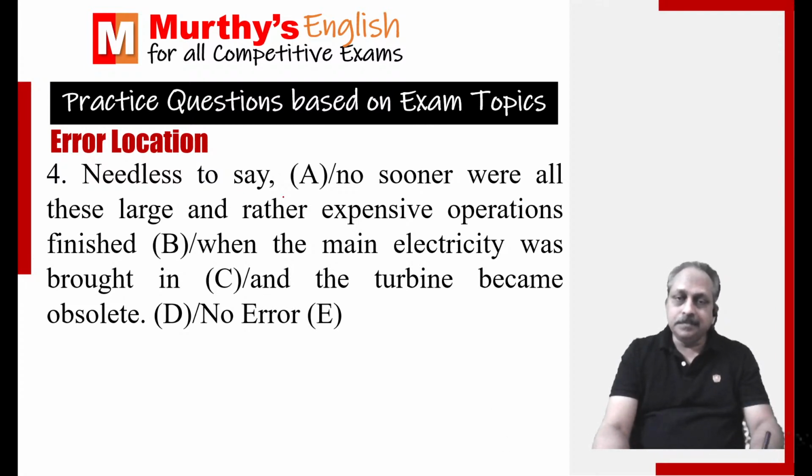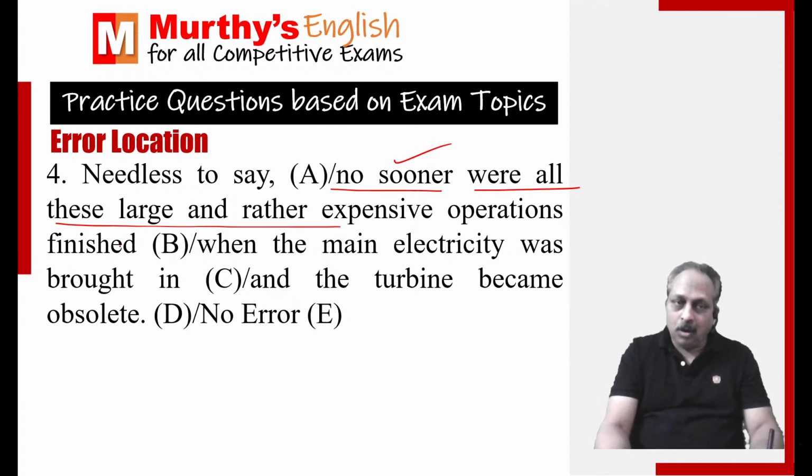Needless to say, the moment you see no sooner, hardly, scarcely, barely, you have to think of the combination, and you have to think of the interrogative form. Were all these large and rather expensive operations finished? Nothing wrong here. But check the combination. No sooner takes than; hardly, barely, scarcely take when.